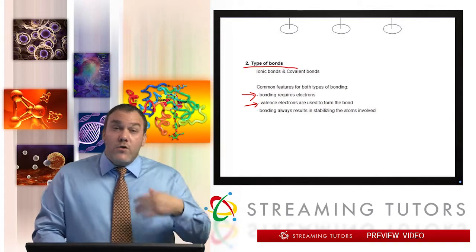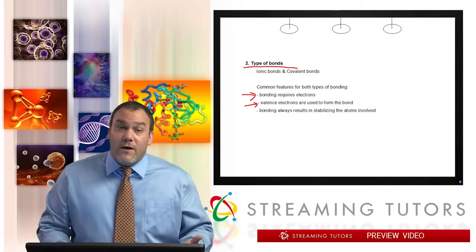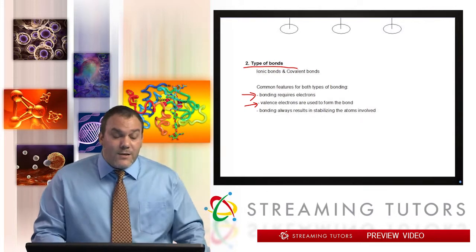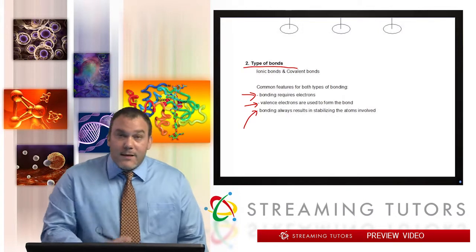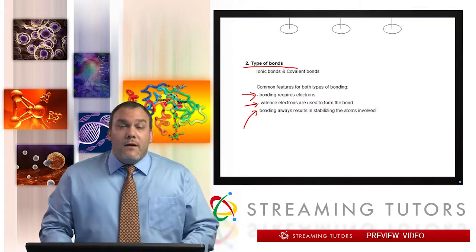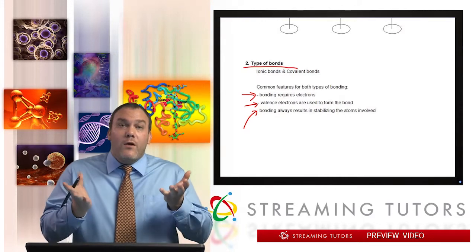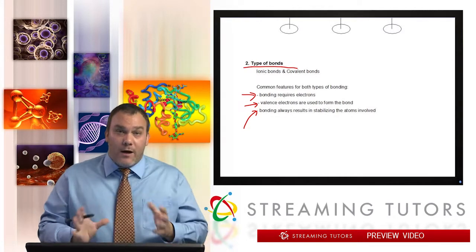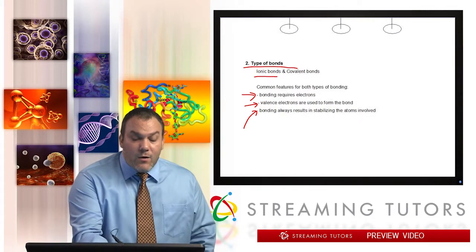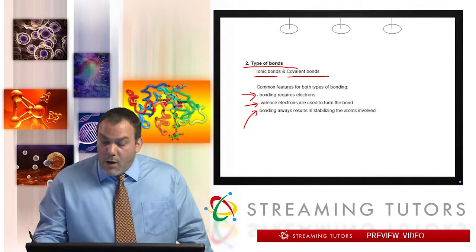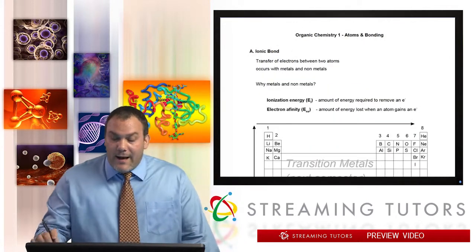Valence electrons, you could think of organic chemistry as a valence chemistry. It's all about what's happening with the valence electrons of atoms. Okay, so that's what we're going to see here no matter what the bond type is. And finally, bonding, as I mentioned above, is a stabilizing characteristic. When you make a bond, you're stabilizing the atoms because you're bringing them closer to a filled outer shell. The question is, how do you do that? There are two ways: ionic and covalent bonds, and we're going to talk about those now. But those are the common features of all bonds, no matter what the type.